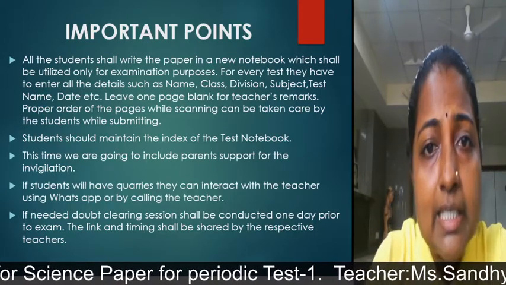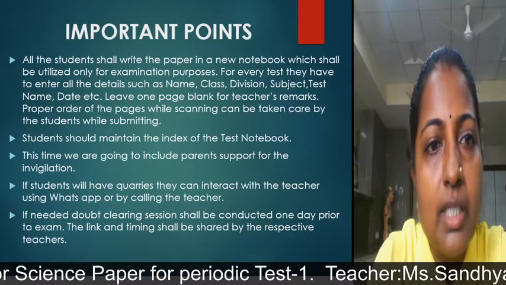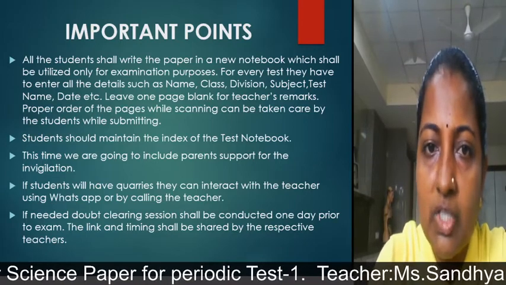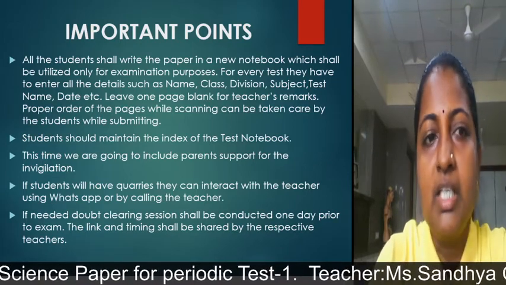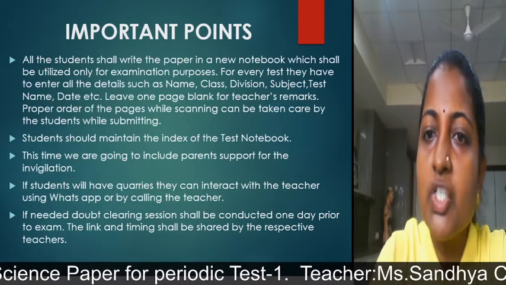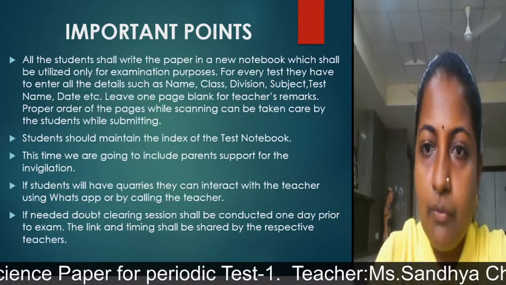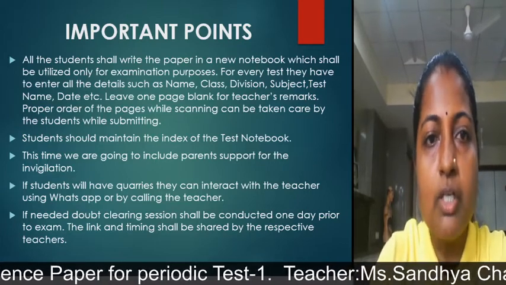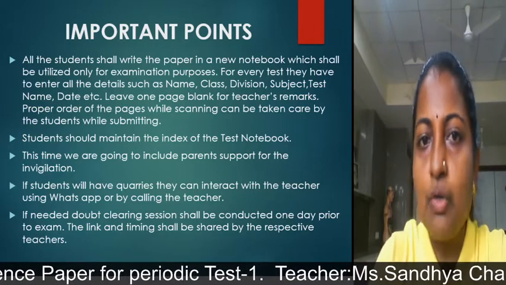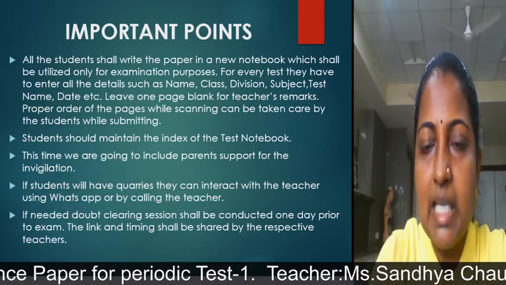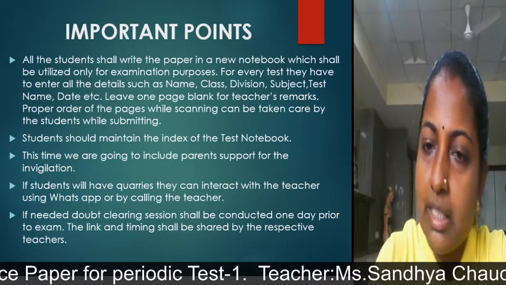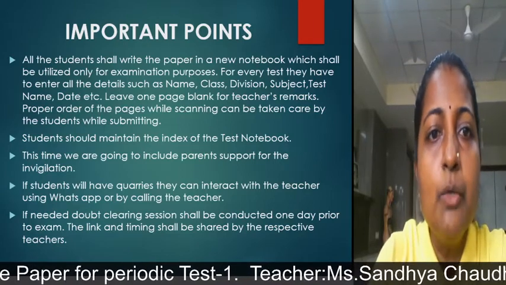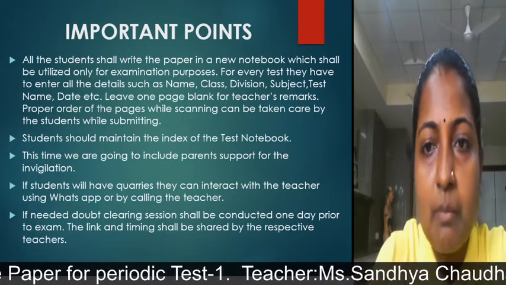For every test, you have to enter all the details such as name, class, division, subject, test name, date, etc. For each and every subject, it is important. For science, on 21st July, you have to write your full name, your class, your division, your subject, test name, period, test 1 and date. It is compulsory. Leave one page blank for teacher's remarks.